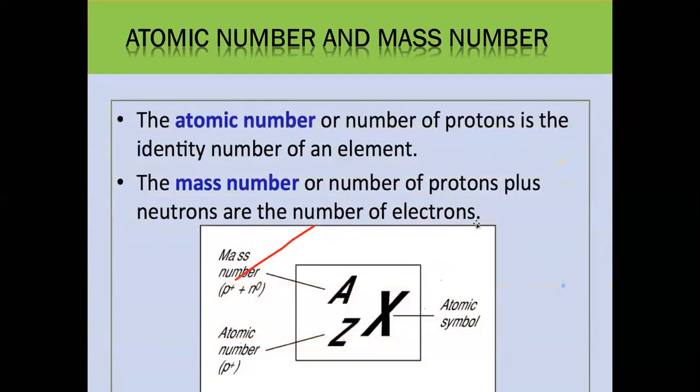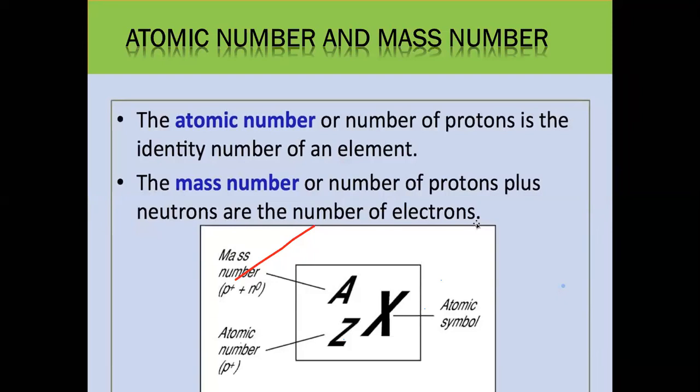Let's see. The atomic number, or number of protons, is the identity number of an element. Actually, the atomic number is the number of protons. As you know, every atom has protons in the nucleus, and the number of protons tells us about the atomic number.